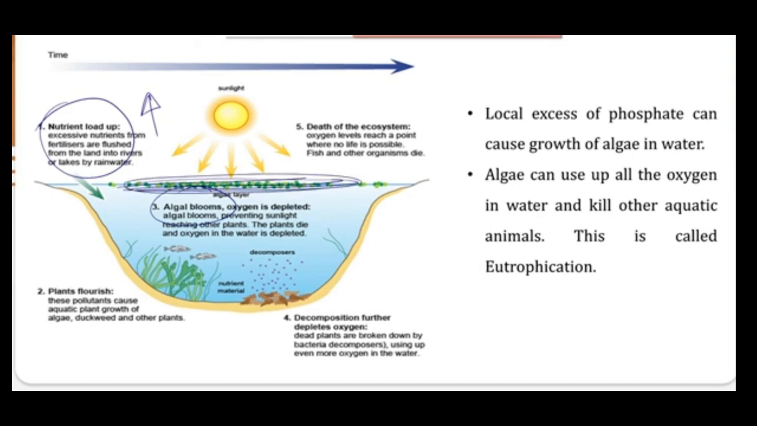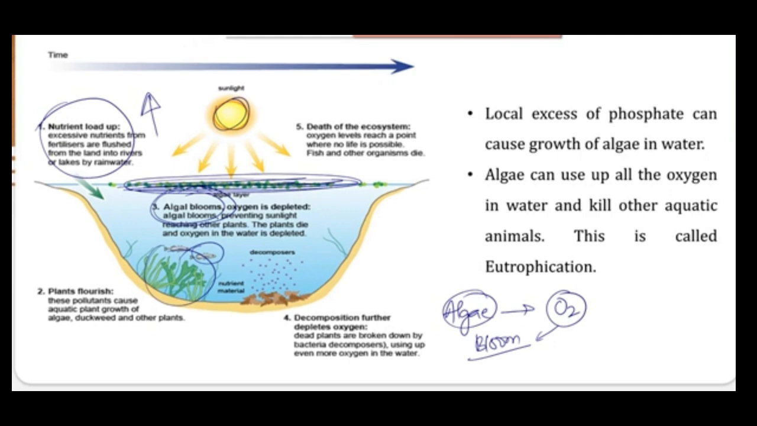Now because of this excess of algae, you can see that the sun rays will not penetrate inside this water body, and ultimately the plants at the bed, or aquatic animals at the bed, will start suffocating and they will die. The other thing is that these algae are organisms which use oxygen. If there is an algae bloom, ultimately they will use excess oxygen.